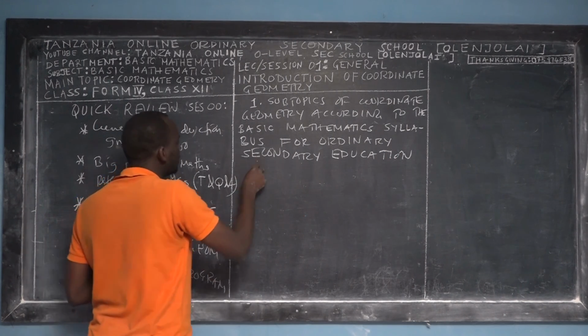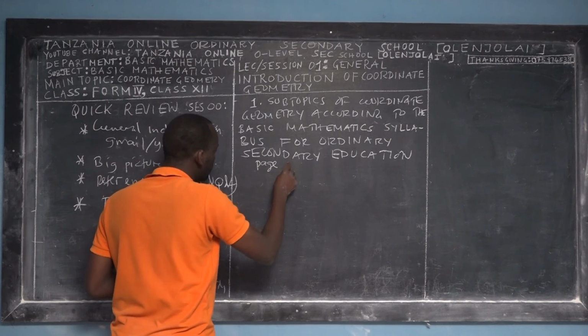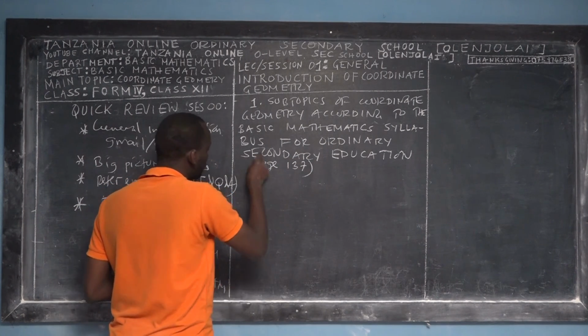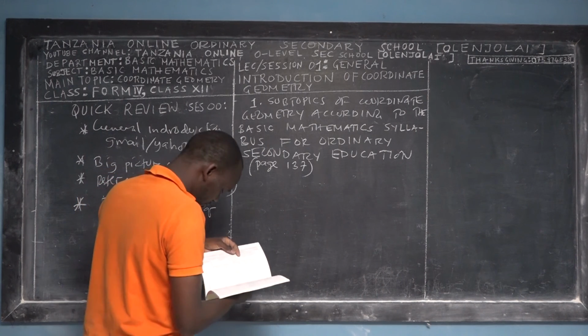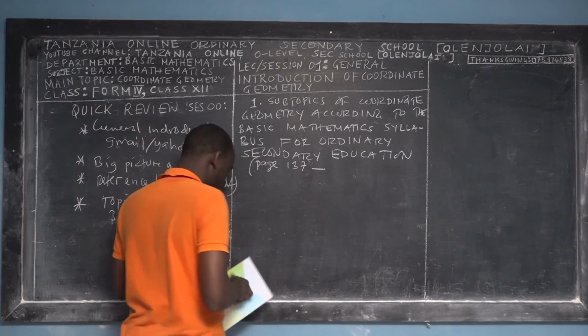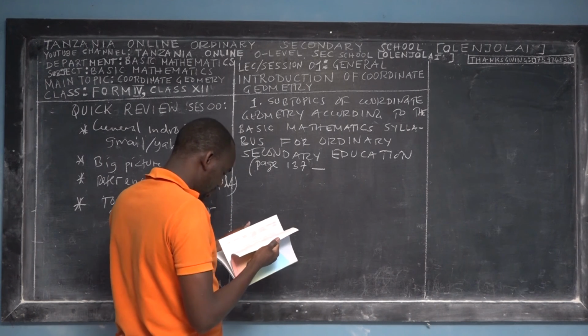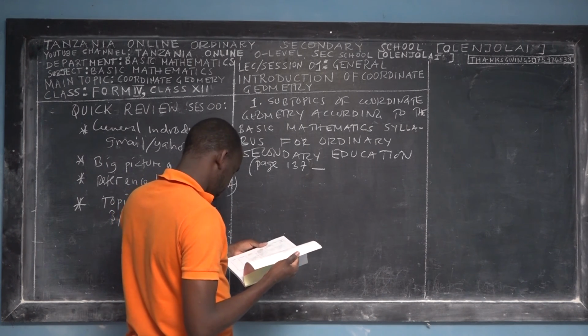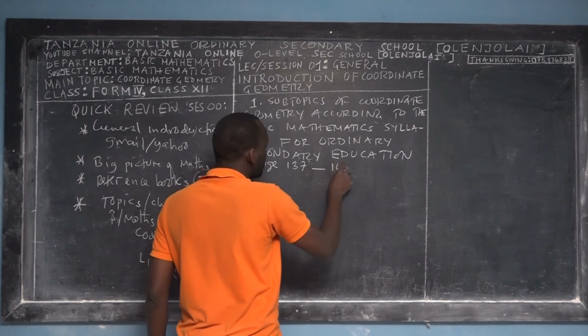And you have to look for page 167, from page 167, where coordinate geometry takes place.